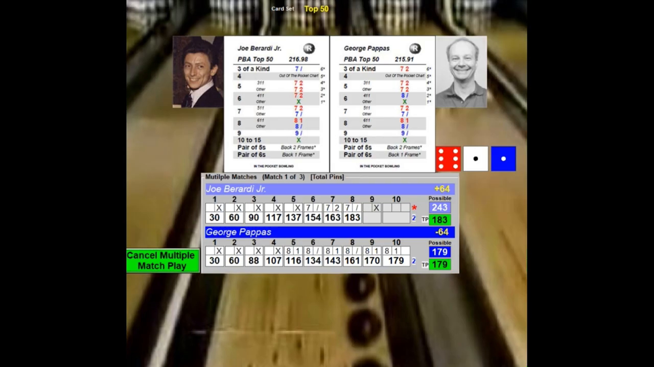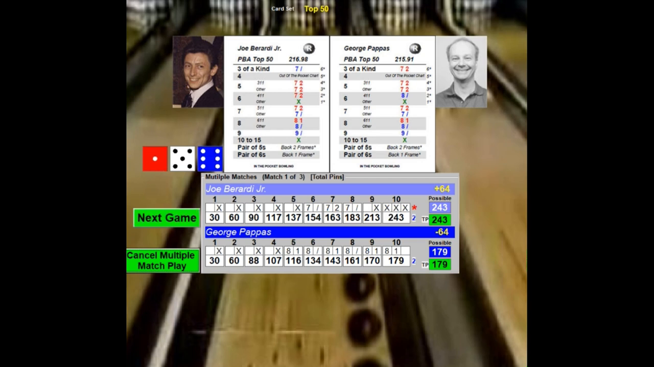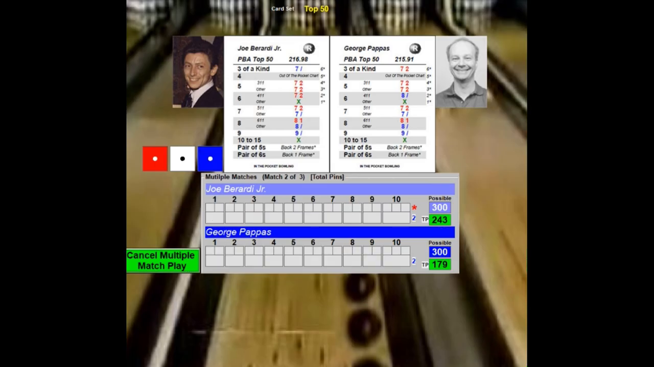Yikes. Remember, it's total pins. Berardi has a chance to do something. And he does. He puts up not 1, not 2, but 3 strikes in a row, a 243, and he has a 64-point lead on Pappas. Moving on to the second game. Berardi, good job. Pappas will start the match.